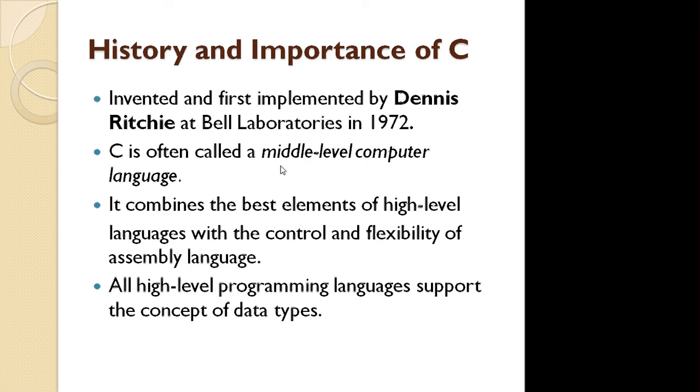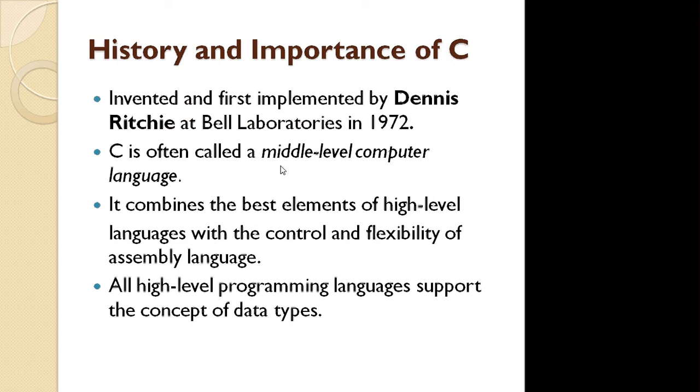Though the C programming language was developed in 1972, still it is very popular, and this is only because of its qualities. The qualities are that it is rich in a set of inbuilt functions and operators. So because of this it is very popular. Apart from this, n number of qualities are there, so we'll see the qualities and importance of C one by one.